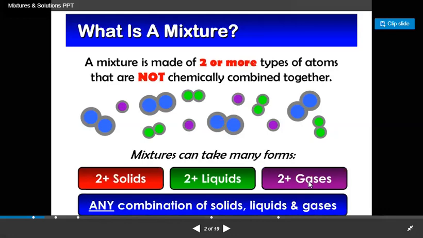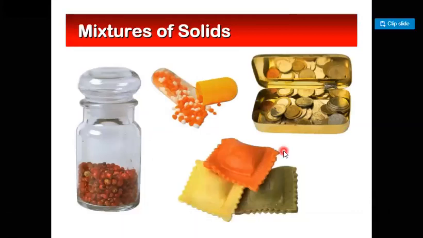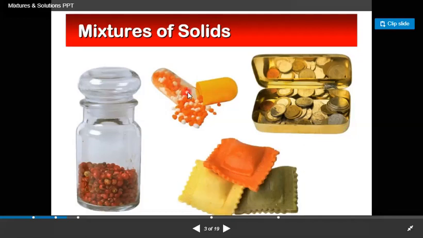Now I'm going to discuss my next slide to clarify your concept about mixture. I can take some examples related to a mixture. In this picture you can clearly see mixtures of solids.